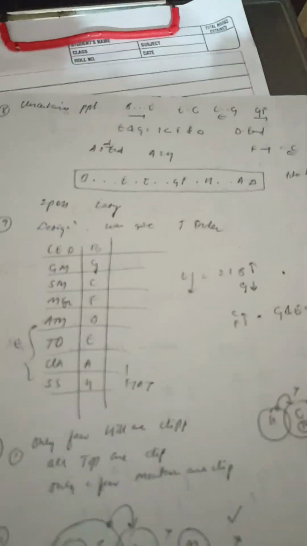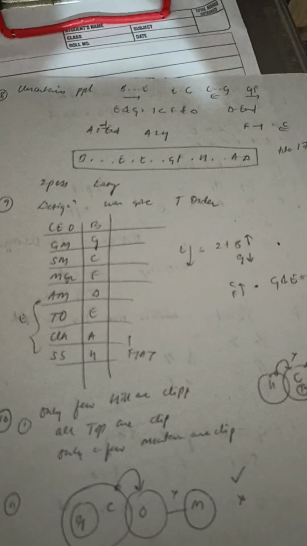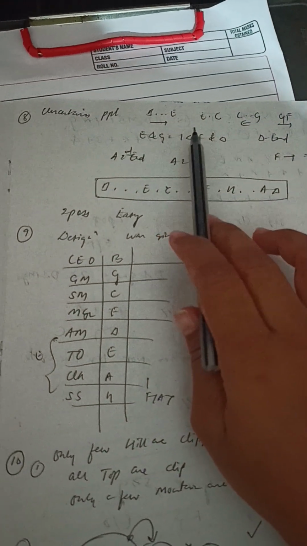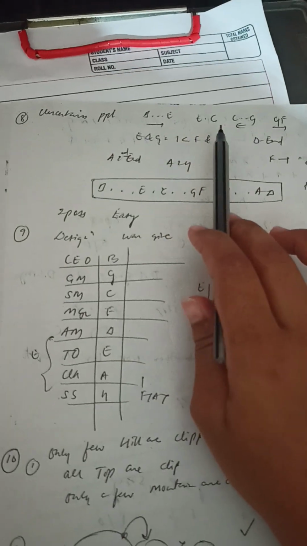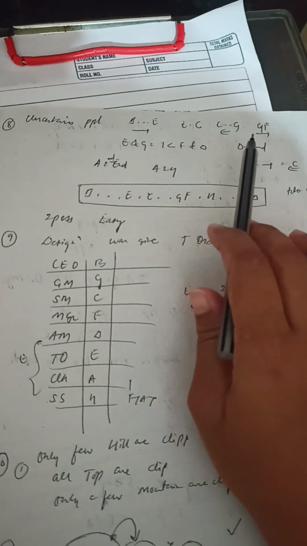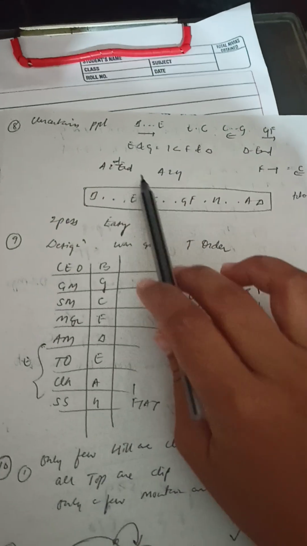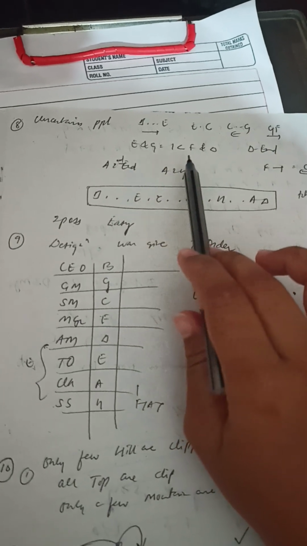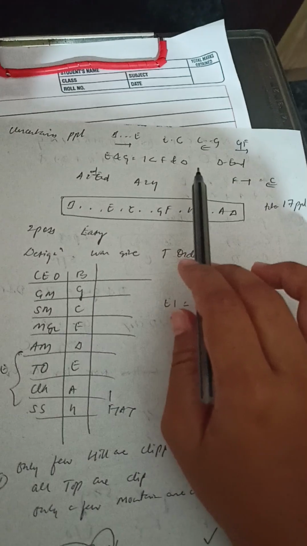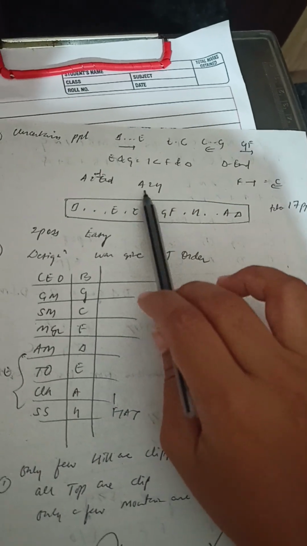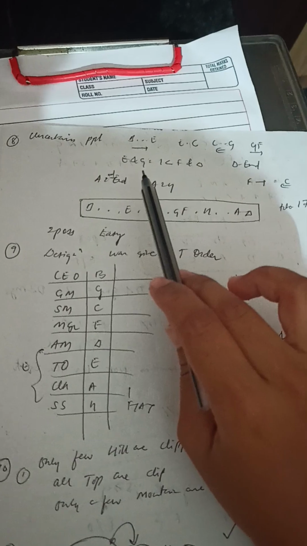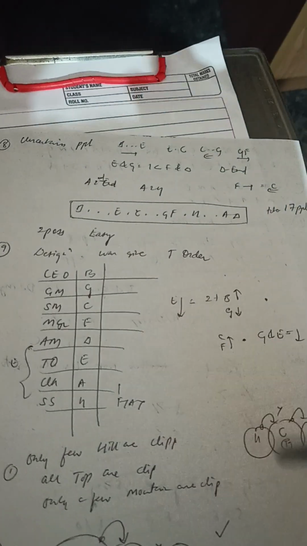Next was uncertain people. So these are the conditions, like E sits 4th to the right of B, 1 person sits between E and C, C sits third to the left of G, F sits immediate right of G. So, and number of persons sit between E and G is 1 less than F and D. D sits at the end. 2 persons sit between A and H. A sits second from any external end.